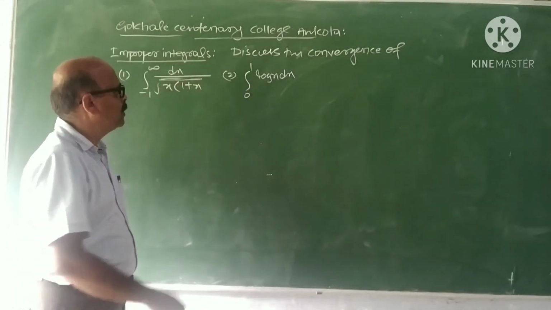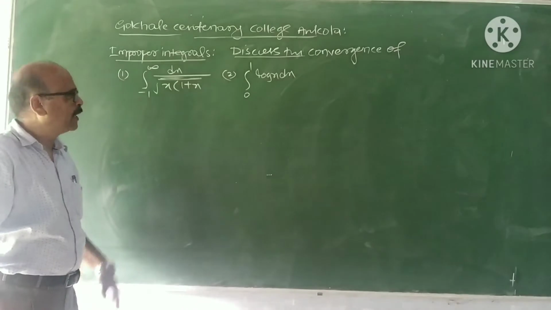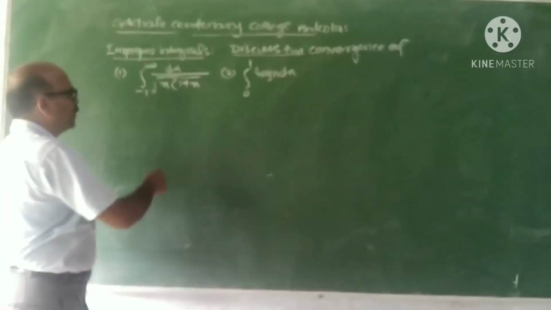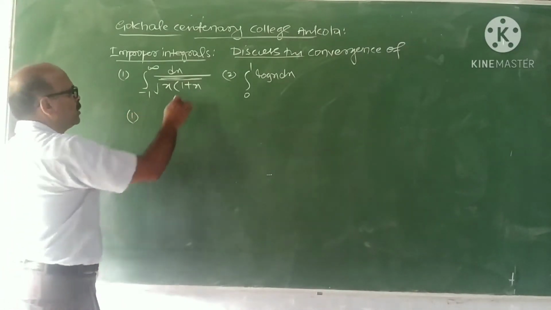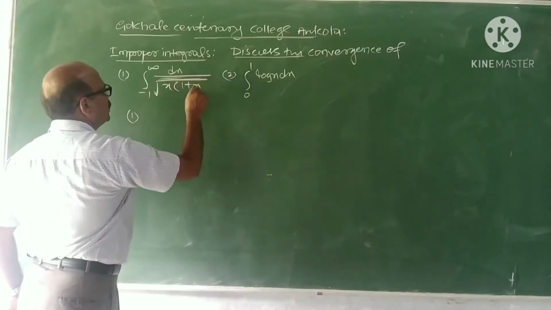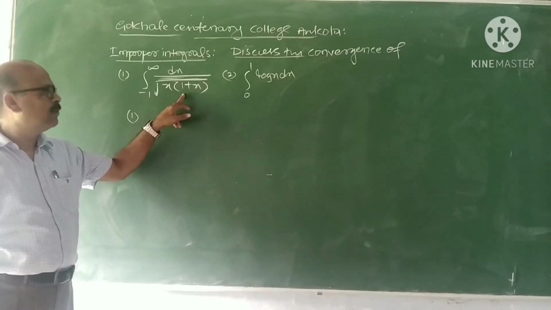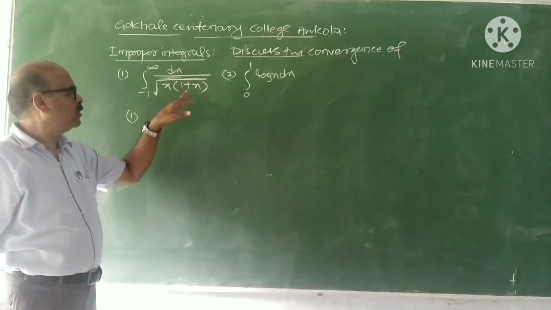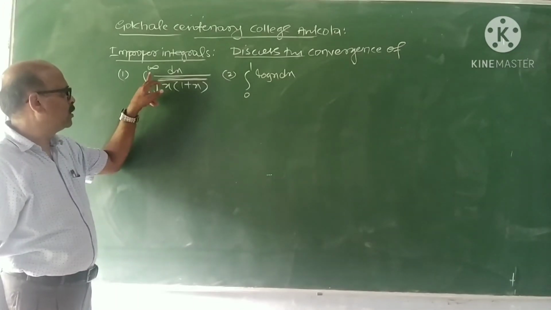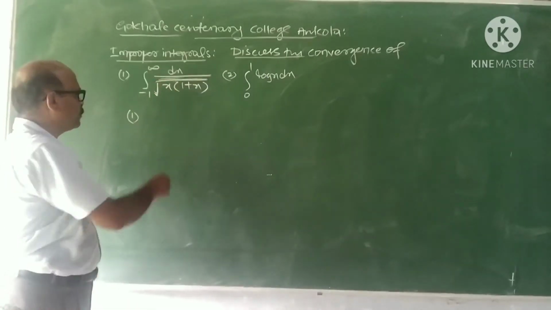I take these two problems. Discuss the convergence of these two integrals: the integral from minus 1 to infinity of dx by root x into 1 plus x. Now, in this case, minus 1 is a point of discontinuity. Why? Because when x is minus 1, this function becomes unbounded. And 0 is also a point of discontinuity, as 0 lies between minus 1 and infinity. Therefore, there are 2 points of discontinuity, minus 1 and 0, and the other end, the right end, is infinity.